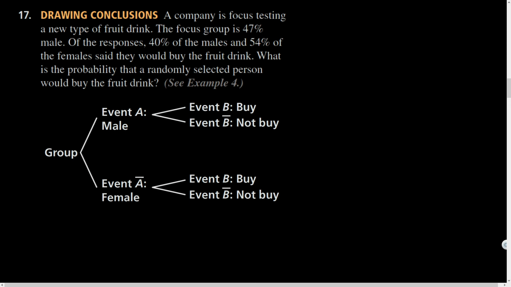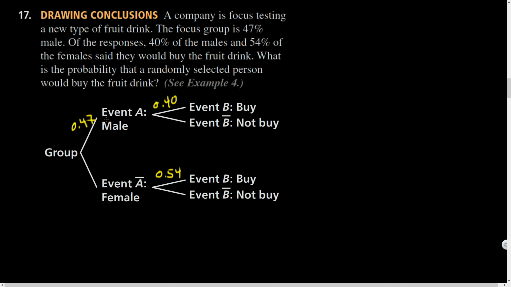A little bit trickier. A company is focus testing a new fruit drink. All right. What do we know? The focus group is 47% male, so 0.47 right there. Of the responses, 40% of the males and 54% of the females say they would buy the fruit drink. So slightly different preferences there. What is the probability that a randomly selected person would buy the fruit drink?